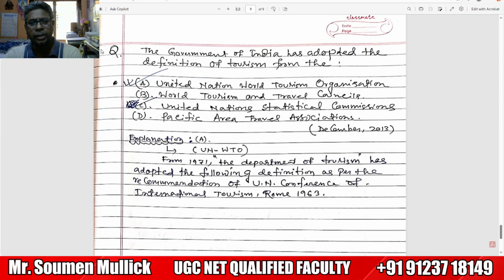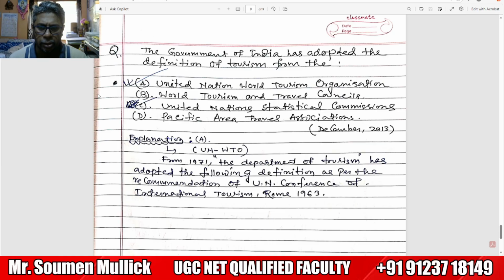Our next question is, the government of India has adopted the definition of tourism from which body? They have given the 4 options: United Nations World Tourism Organization, World Travel and Tourism Council, United Nations Statistical Commission and Pacific Asia Travel Association.